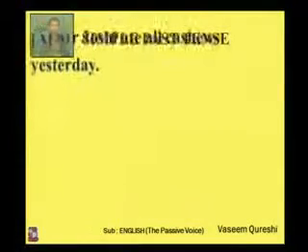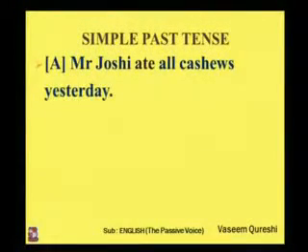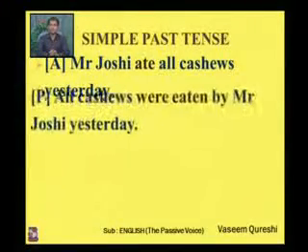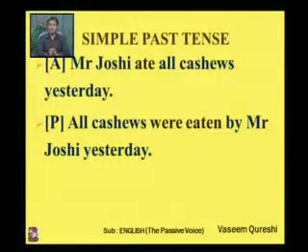Let's have some more examples. Mr. Joshi ate all cashews yesterday. All cashews, that's an object. It will come first. It's a plural, so you have to write were eaten by Mr. Joshi yesterday. So, all cashews were eaten by Mr. Joshi yesterday.